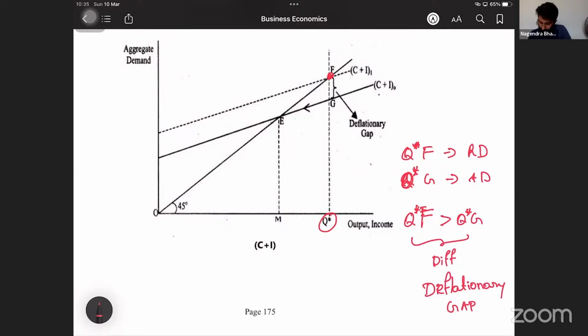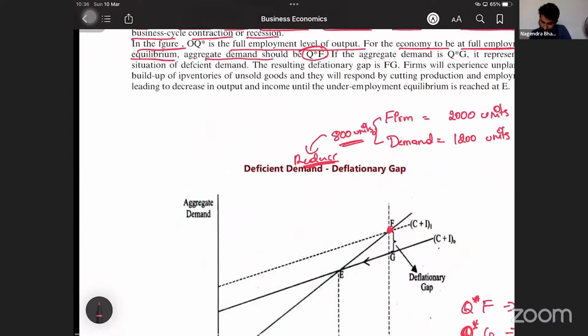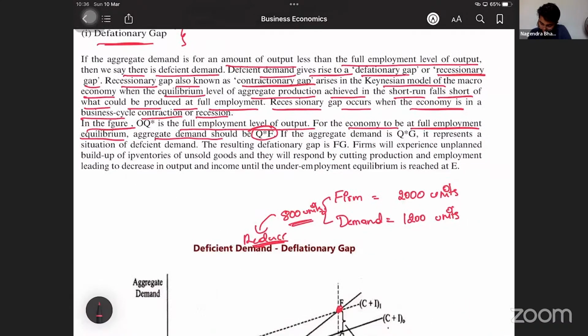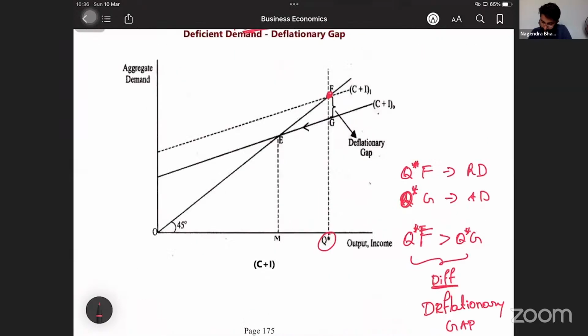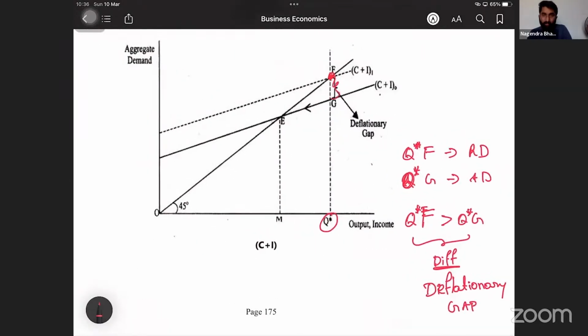Okay, so this is the difference. This difference, that is the deflationary gap, is given here. If the aggregate demand is Q star G, it represents the situation of deficient demand. Demand is less here. The resulting deflationary gap is FG. Correct? No, the difference is FG. FG is the difference. Okay, sir.